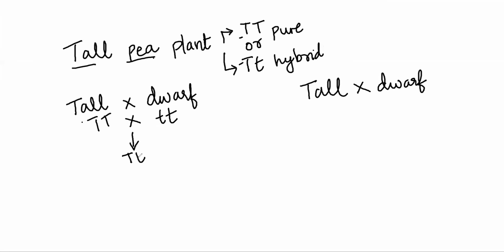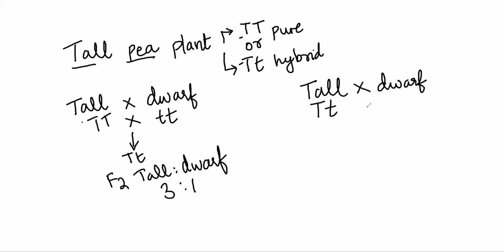In the F1 generation, I'm going to get capital T small t, and in the F2 generation, I'm going to get tall and dwarf in the ratio 3:1. However, if it is hybrid, see what happens. Capital T, small t, small t, small t.